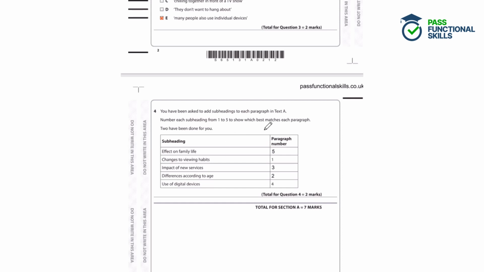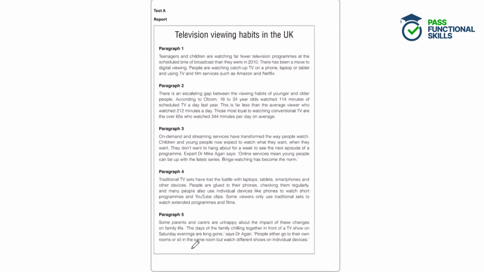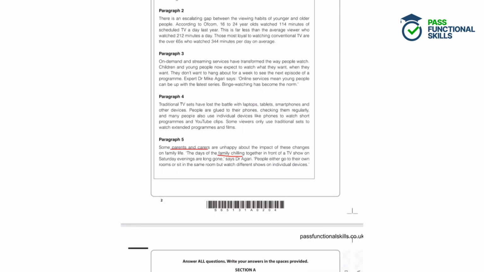So in this question, we need to find the subheading that matches each paragraph. And the way to do that is we're going to read each subheading and read each paragraph and see which ones match up most effectively. So the first one, effects on family life. We know this is paragraph number 5. So if we have a look at paragraph 5, we see that the effect of family life is talked about here. It mentions family chilling, parents and carers. So it explains how family life has changed.